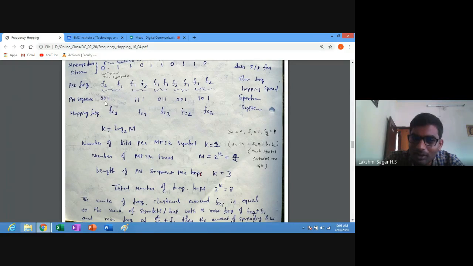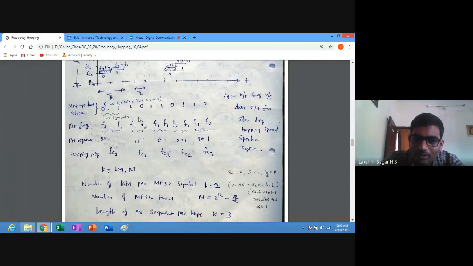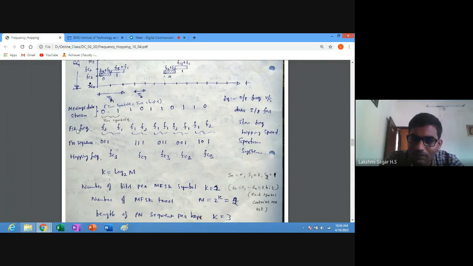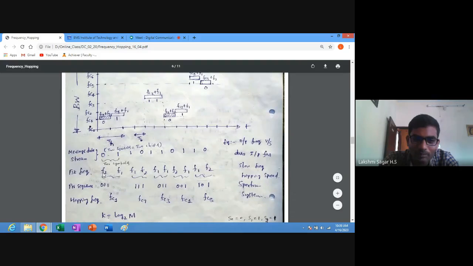This one we denote as fc1 and fc7. Here we have two different FSK frequencies, which we call MFSK tones. One is f1 and one more is f2, and f1 is greater than f2. So fc1 plus f2 is less than fc1 plus f1. Because of that, you have to allocate fc1 plus f2 below fc1 plus f1. Next, fc1 plus f1, which is higher than fc1 plus f2, is the next slot you have to allocate.